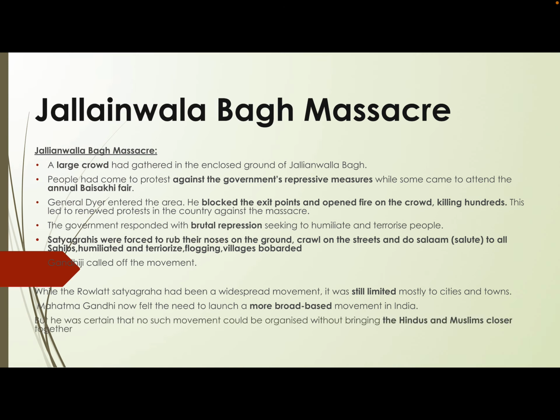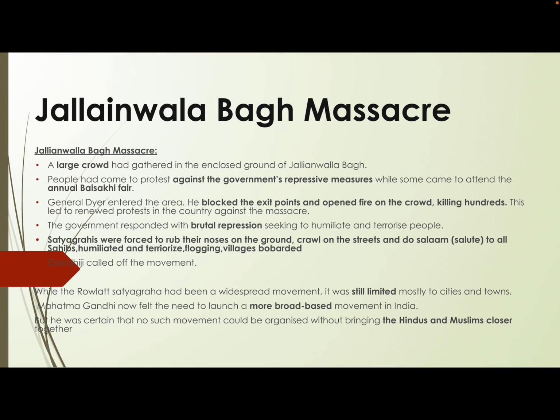He was absolutely certain that no such movement could be organized in the country without bringing the two important communities, the Hindus and the Muslims, together. Because he believed in the concept of unity, in the concept of united struggle.